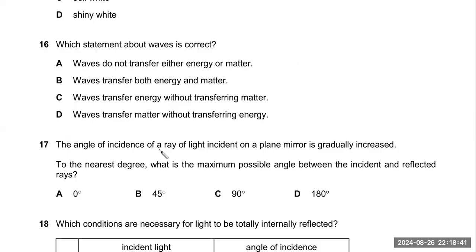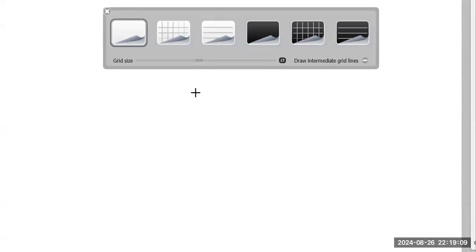The angle of incidence of a ray of light on a plane mirror is gradually increased to the nearest degree. What is the maximum possible angle between the incident and reflected rays? Okay, I'm going to the whiteboard where you can check what is the meaning of that. Okay, this is our whiteboard.